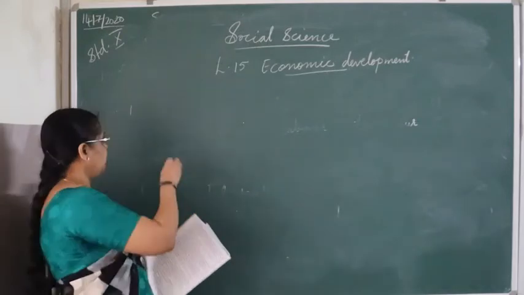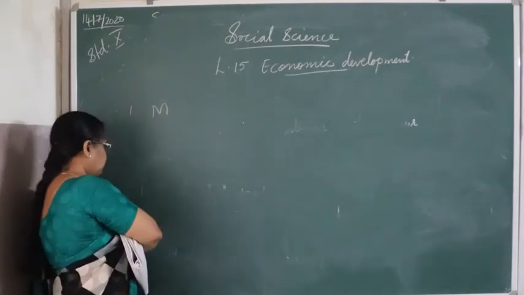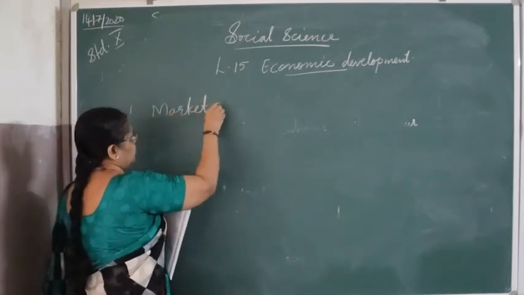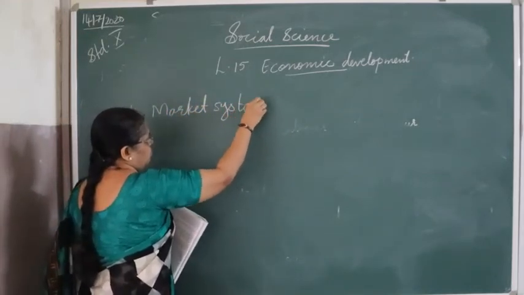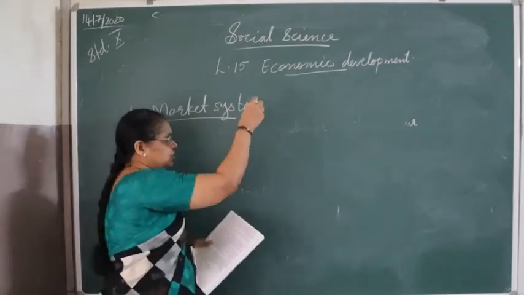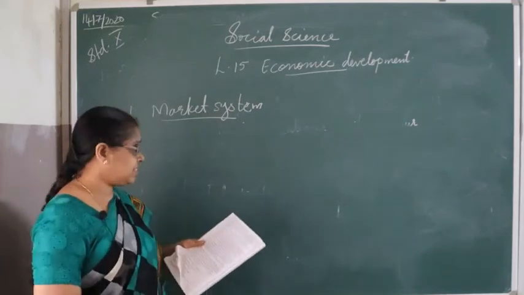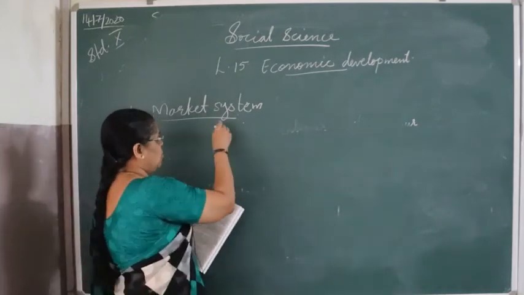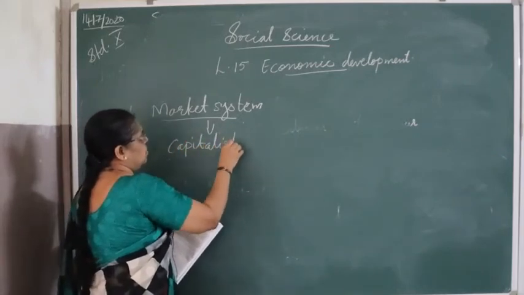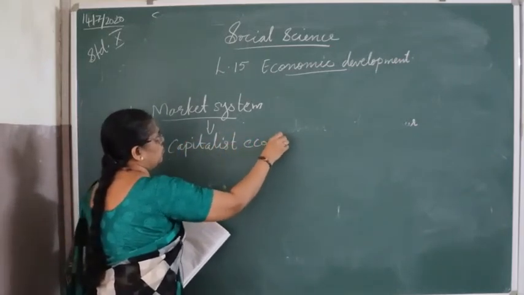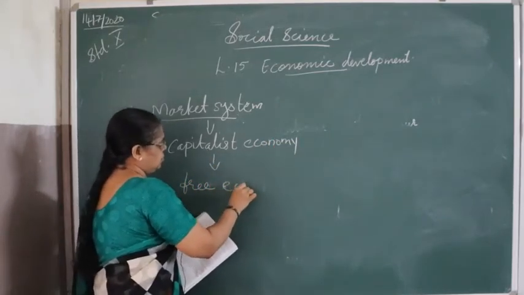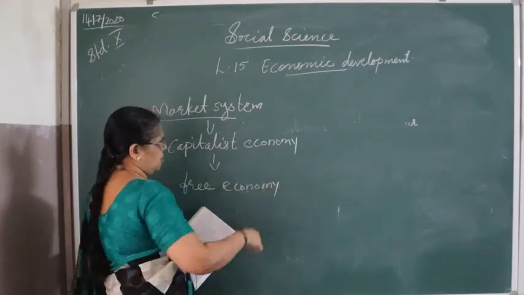So first we see the market system, or we can say market mechanism. This is also called a capitalist economy. And it is also called a free economy.